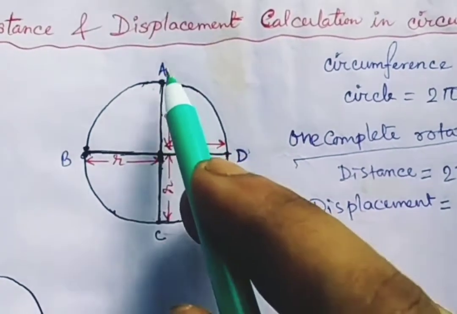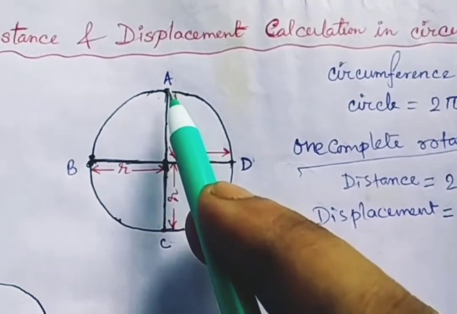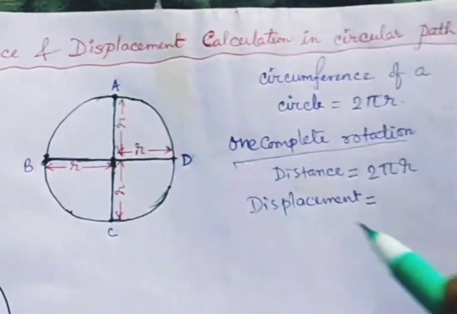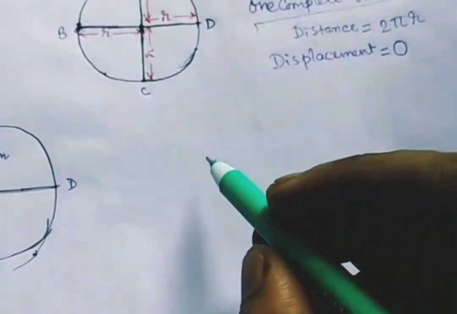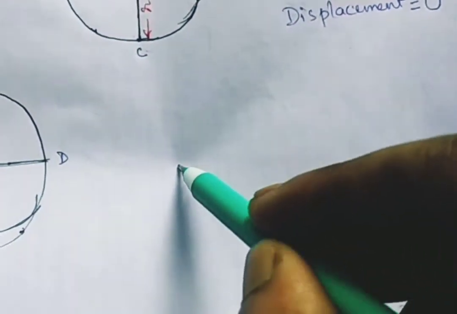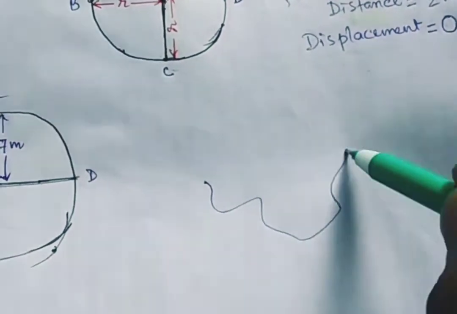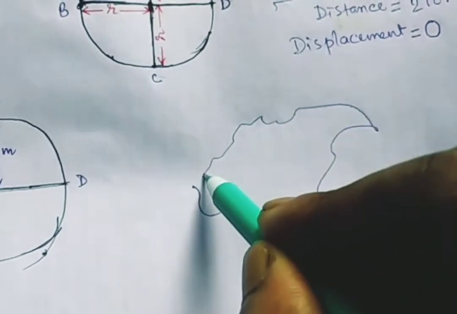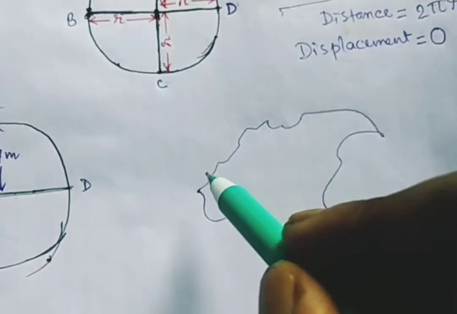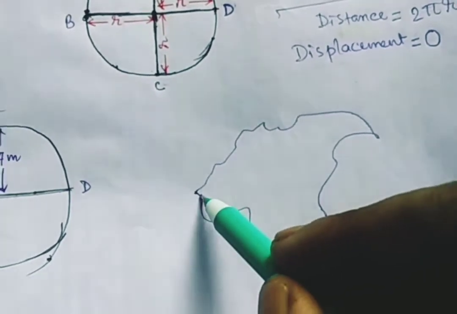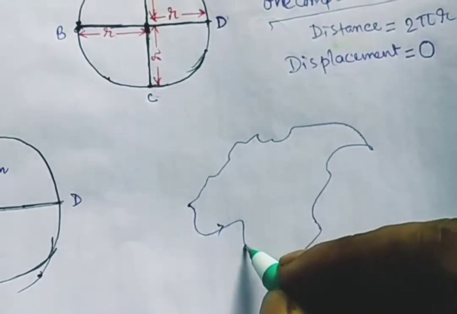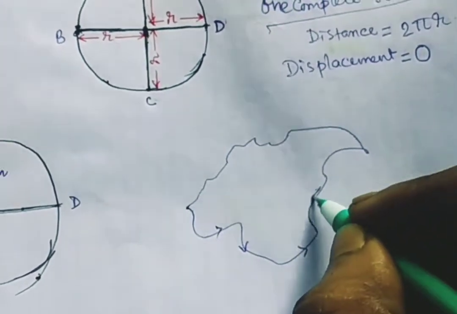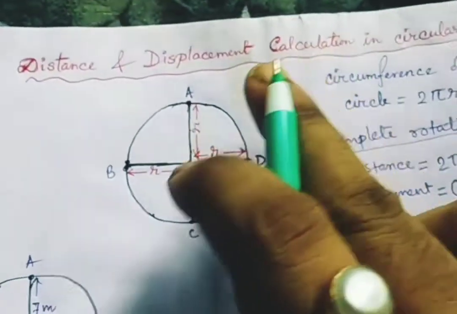And whenever the initial point and final point are the same, in that case displacement becomes 0. Suppose I take any arbitrary path, you start from here, go in different directions and come back to the same point. That means your displacement is 0, because your initial point and final point are the same. But the distance is not 0. Distance is the total path. This path is the distance.